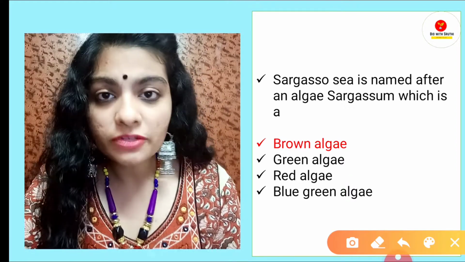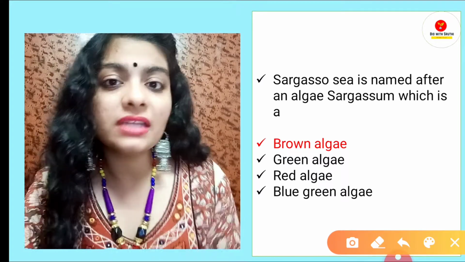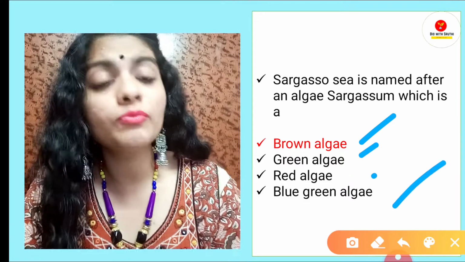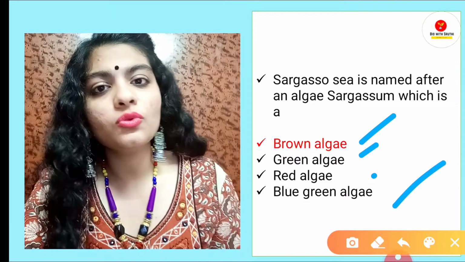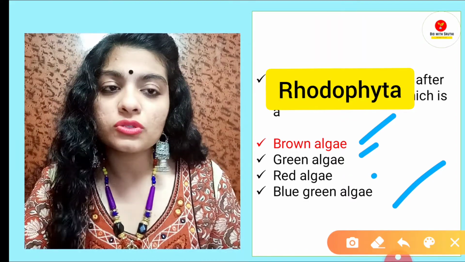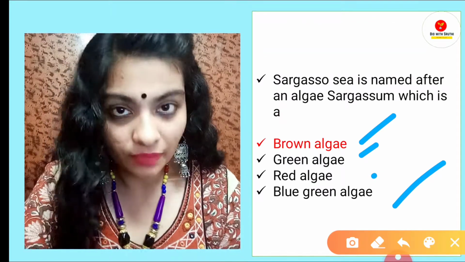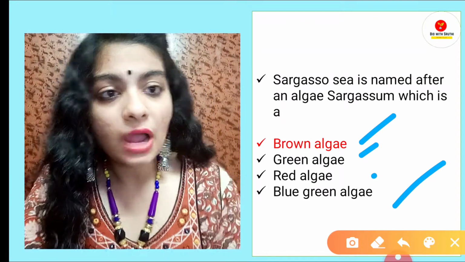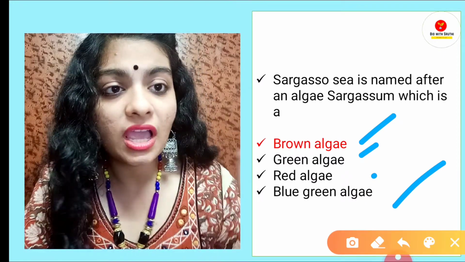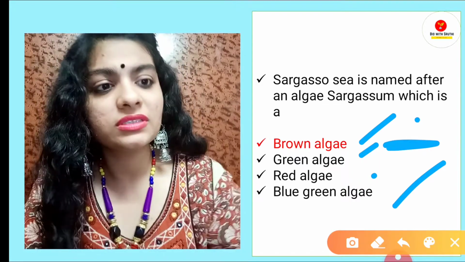First of all, algae are classified into four main classes: brown algae, green algae, red algae, blue green algae. Brown algae is also known as Phaeophyta, green algae as Chlorophyta, red algae as Rhodophyta, and blue green algae as Cyanophyta. So instead of brown algae, green algae, they can also write Rhodophyta or Phaeophyta. If they write Phaeophyta instead of brown algae, you need to know that can be a correct answer.